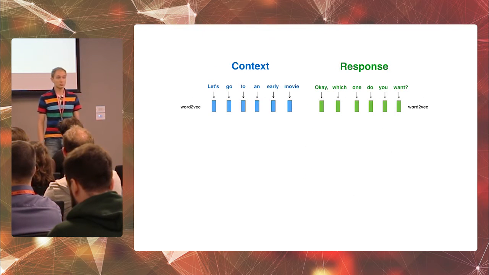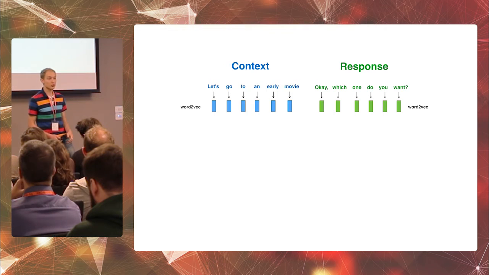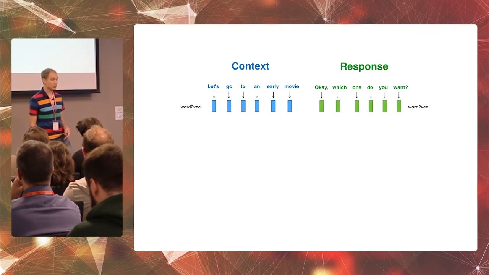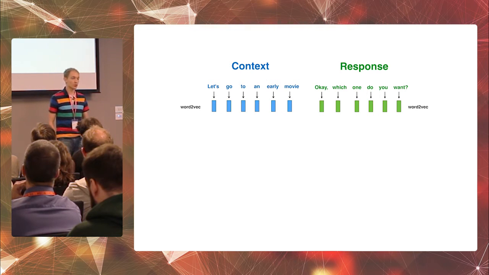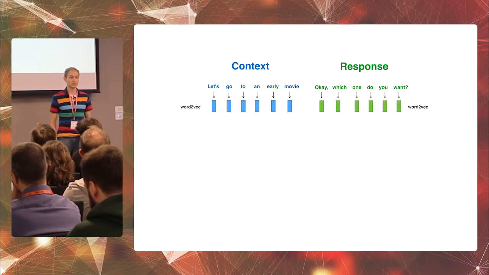A couple of years ago, we would start to solve this task with some feature engineering, bring some folks to annotate training data, build dependency trees, do n-grams computation, or whatever old-school NLP stuff would cross our mind. Now, with the modern deep learning approach, we don't need any of that. Let's build a neural net that returns a relevant score of a response for a given context. In our example, we want to compute how relevant it is to reply to the message, "Let's go to an early movie," with a response, "OK, which one do you want?"